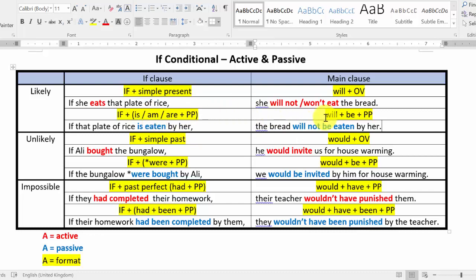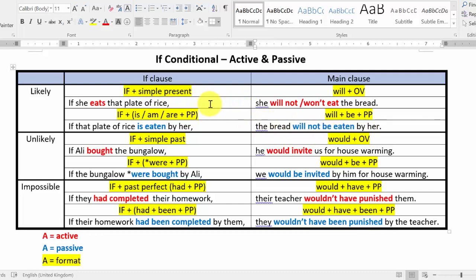That is possible to happen in a sentence. So you need to focus on the clause. You need to focus on each clause. This clause, what happened? Okay, you have "by", so it should be passive. This clause also you have "by", it should be passive. Your sentence can also be, if she eats that plate of rice, the bread will not be eaten by her. Do you get what I mean?